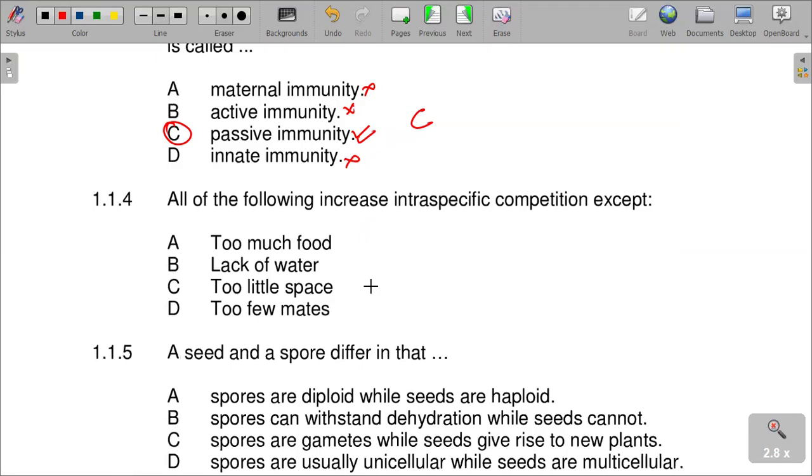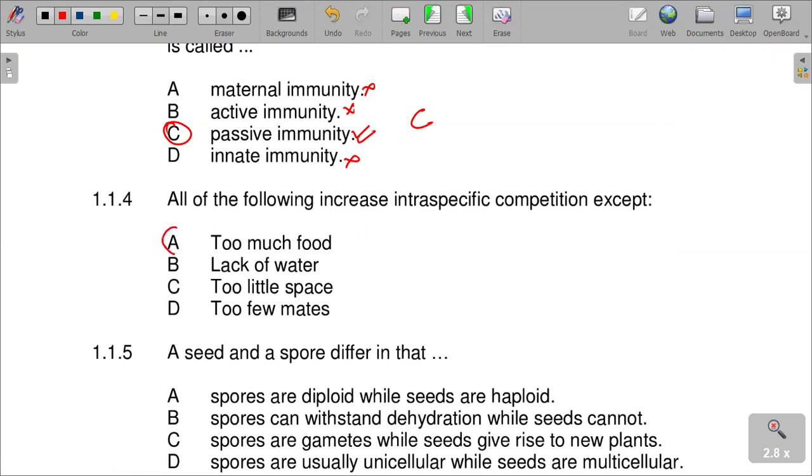All of the following increase intraspecific competition except. Intra means within the same species or within the same group of organisms. So which of the following increases intraspecific competition, except too much food? Too much food cannot cause it, it can actually reduce competition.